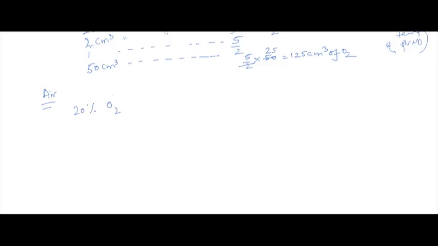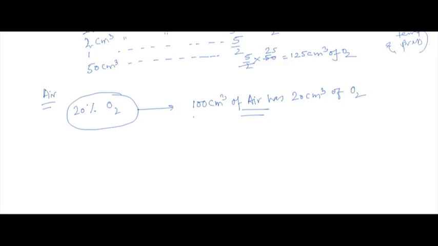Okay, so air has 20% oxygen. You know this? I know this. Okay. What does it mean? 100 centimeter cube of air has 20 centimeter cube of oxygen. Fine. So I can easily write. So what we have to find out? I have to find out air, not oxygen.